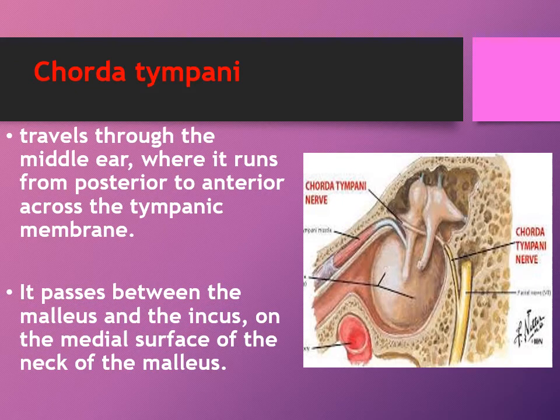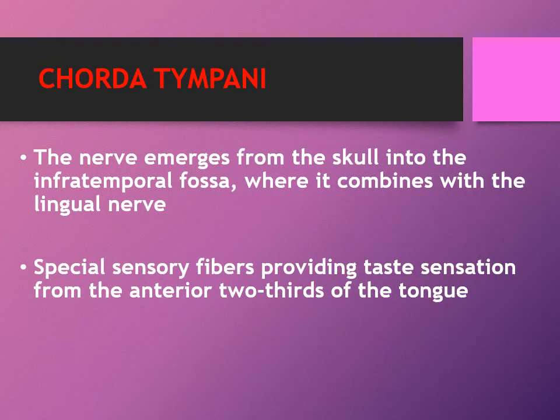The chorda tympani travels through the middle ear across the tympanic membrane and passes between the malleus and the incus. The chorda tympani emerges from the skull into the infratemporal fossa, where it combines with a branch of the trigeminal nerve, which is the lingual nerve. And these special sensory fibers provide taste sensation from the anterior two-thirds of the tongue.